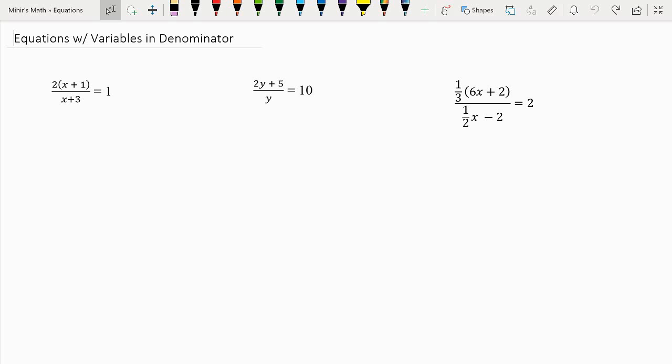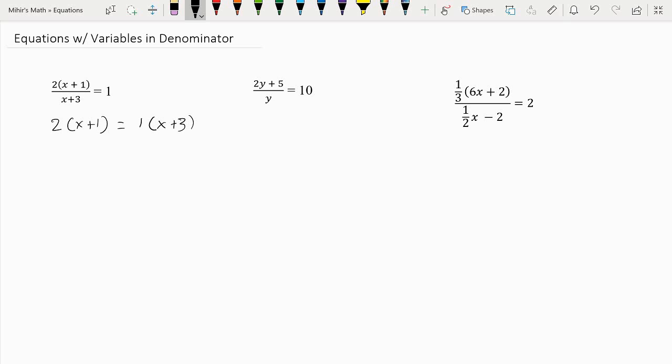So as you see here, in this denominator we have x plus 3 down here. But everything here is being multiplied by x plus 3. So if we were to multiply both sides by x plus 3, we can get a normal looking equation, 2x plus 1 is equal to 1 times x plus 3. And all we've done here is multiplied both sides by x plus 3. So in this side, the denominator goes away, and in this side, it just becomes x plus 3.